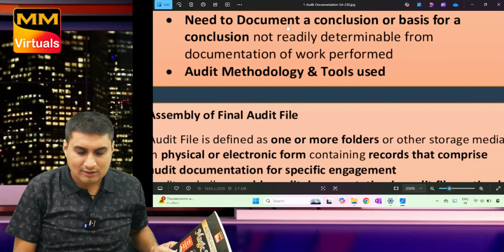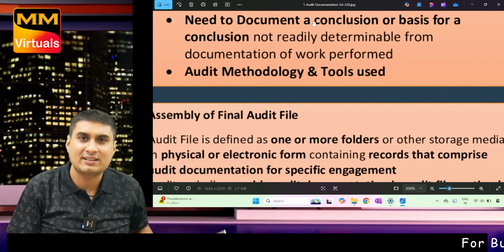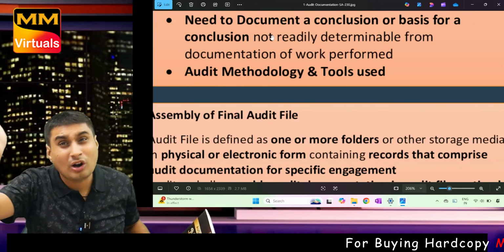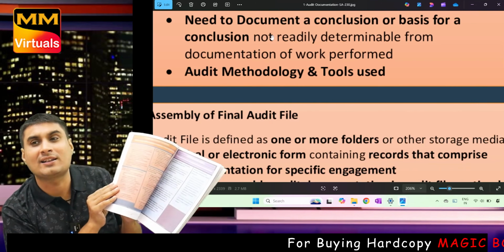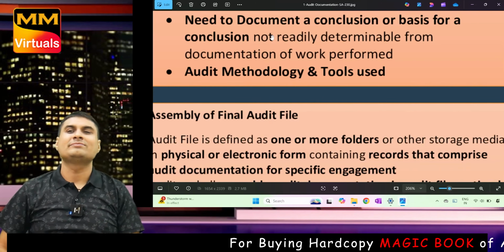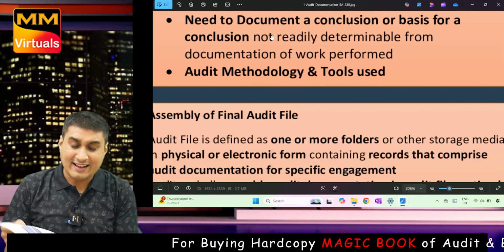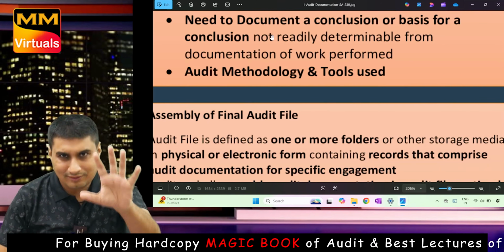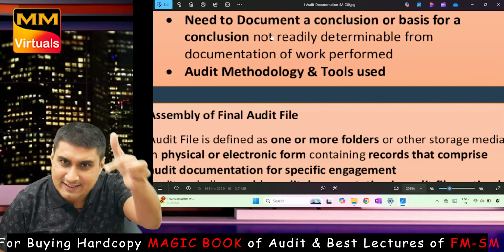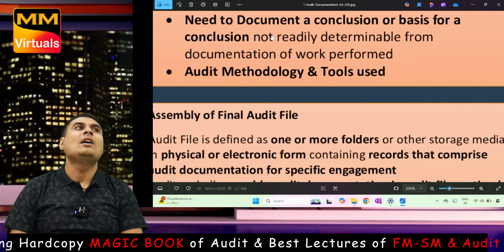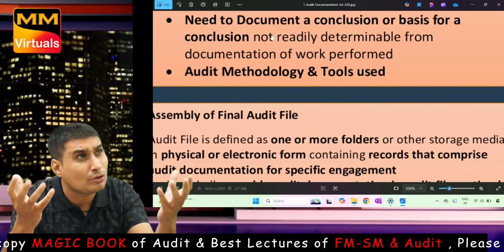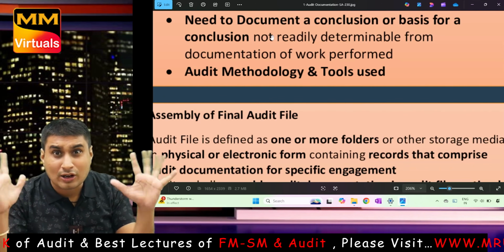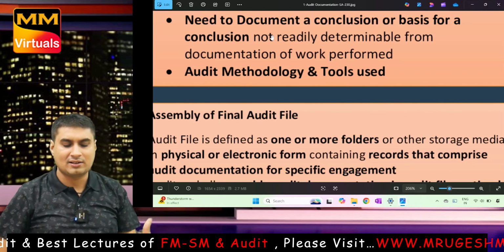If the conclusion or basis of conclusion is not determinable from this documentation, then I will do more documentation. In different English: we are unable to form conclusion from documentation of work done. From this documentation, I cannot make a conclusion, so I will do more documentation.